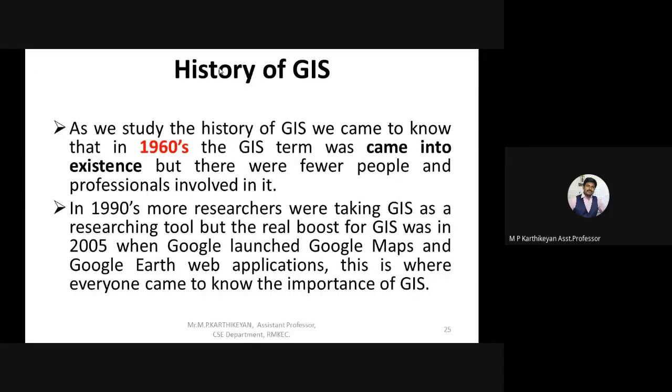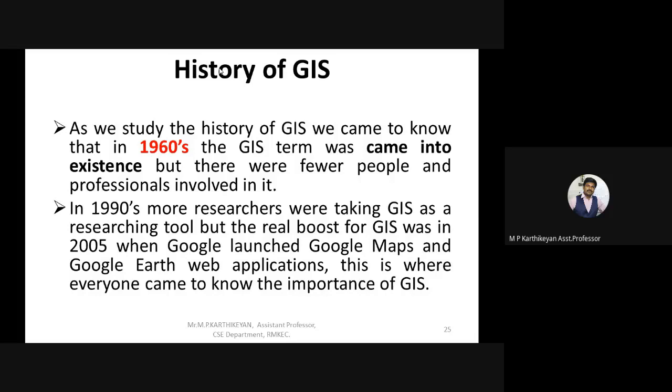It was not considered that important. Later, after 30 years, in the 1990s, many researchers started working in the GIS area, to study the land, the interfaces between areas, and the water space, for the availability of water. Those kinds of research started more in the 1990s. In 2005, GIS reached another peak when Google launched Google Maps, an excellent application that completely implements this process.